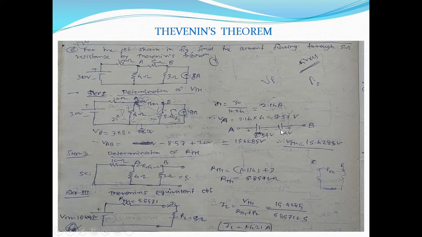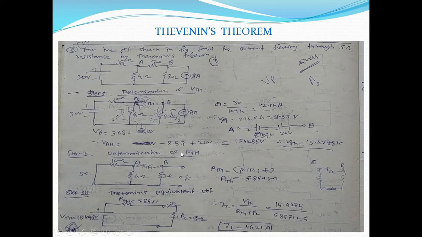So minus, then plus 24 volt, voltage drop across 3 ohm, and then B terminal. So voltage drop across A and B, VAB is equal to minus 8.57 plus 24 volt, that is 15.4285 volt. So we have calculated VTH or VOC, which is equal to 15.4285 volt.